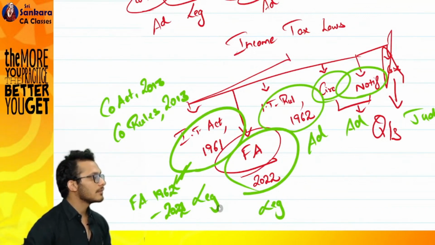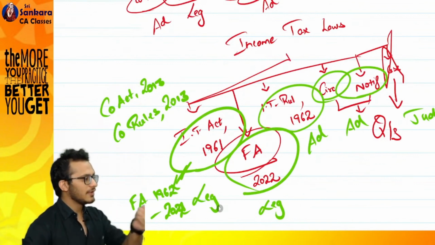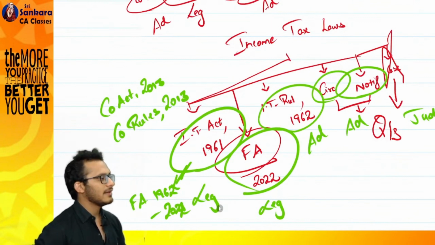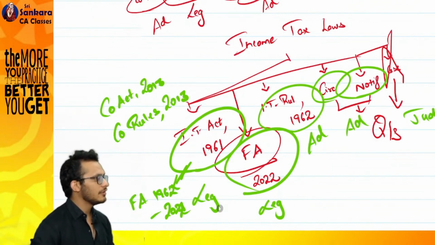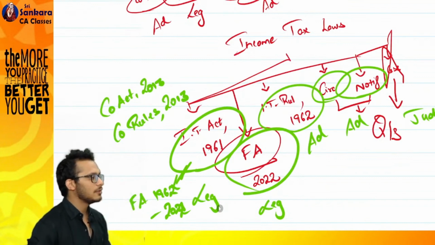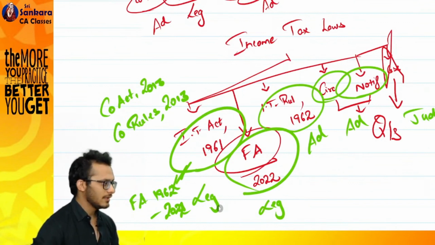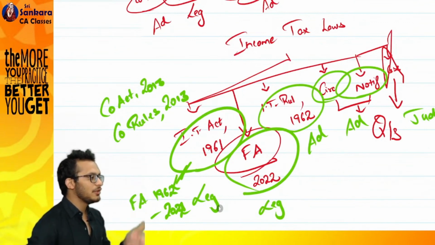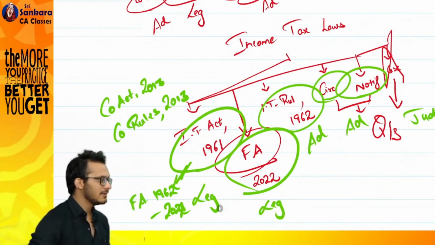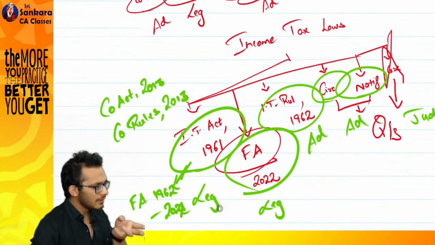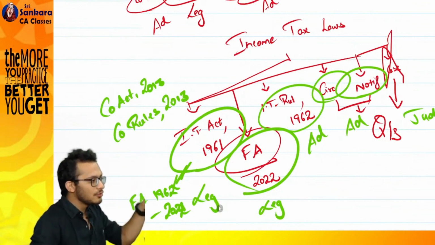Clear, not clear? Going forward, after exams, when you go to the market and someone is asking you a question, who is that someone? Your principal, any outside party who's asking you a question. The first question you'll ask him is, boss, what Finance Act are you referring to? First tell me that. Because what is there in Finance Act 22 may not be there in Finance Act 23. So tomorrow if someone asks you for advice, the first question you need to ask him is, boss, for which year do you want your answer? And from the year you have to understand which Finance Act you want to refer.